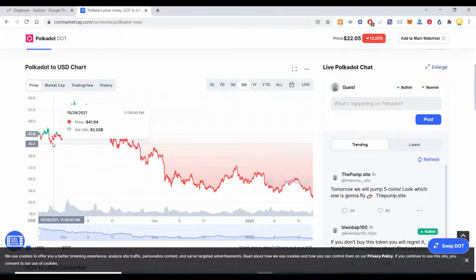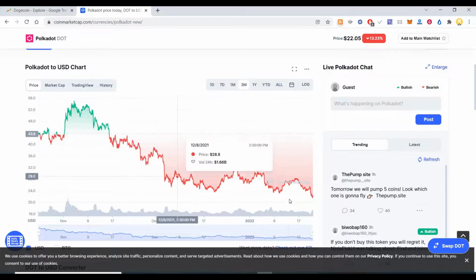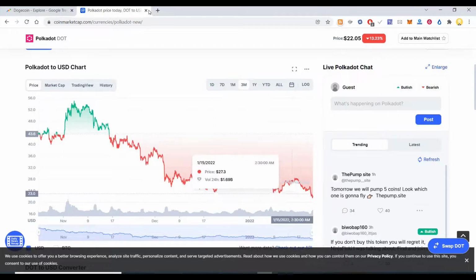Everyone was talking about Dogecoin during that time. You see, around that time, the price was about to break out. There is some event that was about to happen, and from then on, it just slid down.